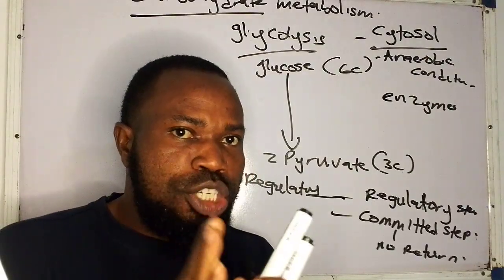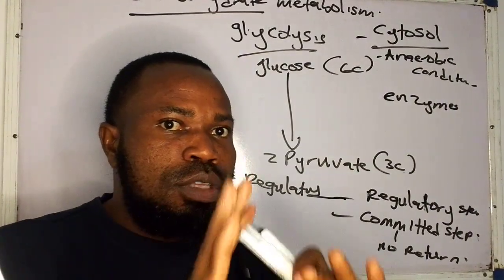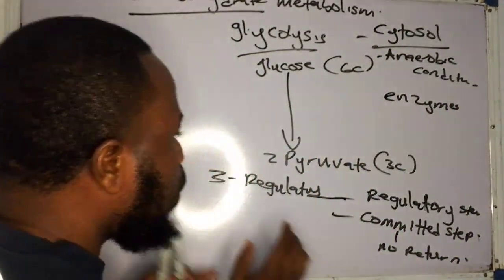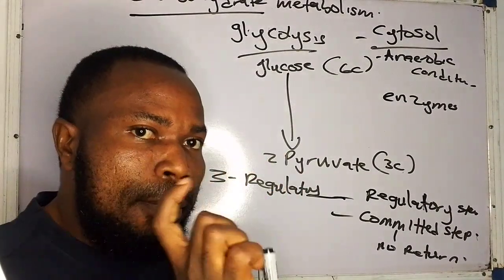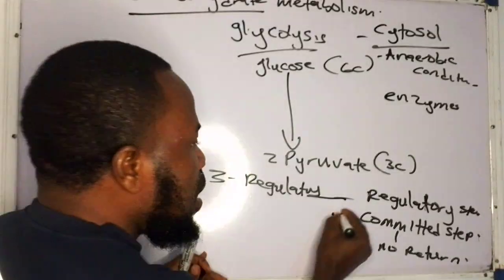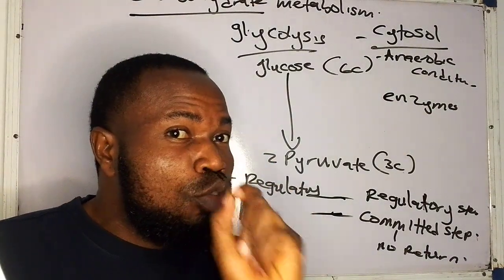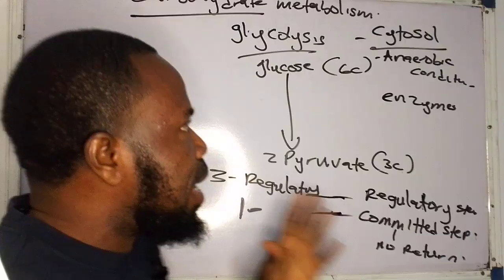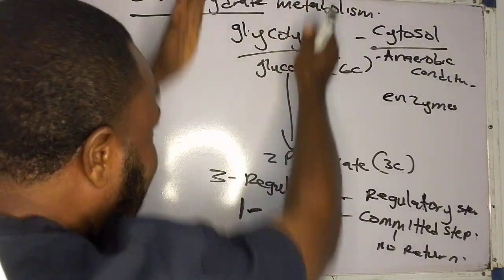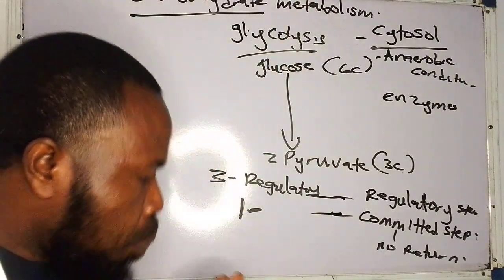We are going to be highlighting the regulatory steps. That's why you must watch the video to the end, so that you get the full picture of this. Now, there are 3 regulatory steps when it comes to glycolysis, but there's 1 committed step, and we're going to be looking at the enzyme that catalyzes those steps. So what we're going to be doing next is let's look at the glycolytic pathway properly.